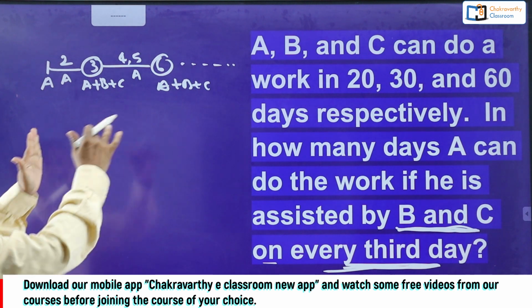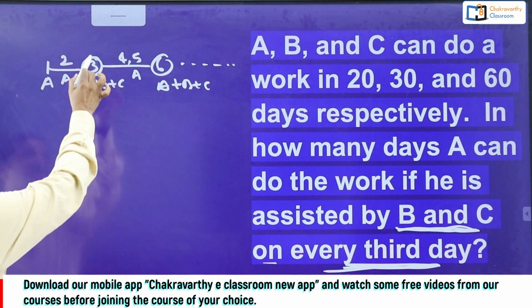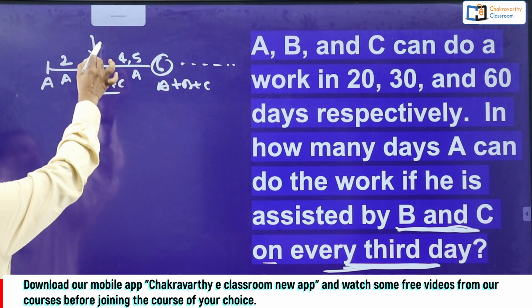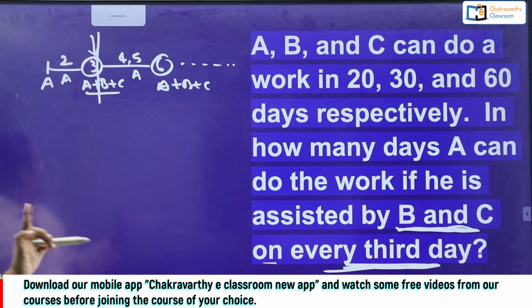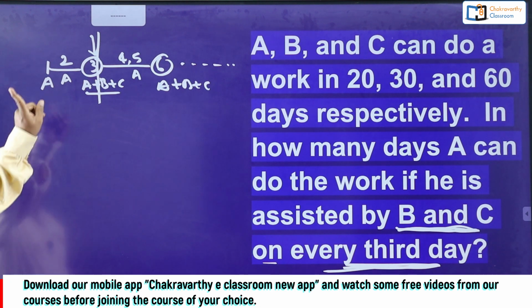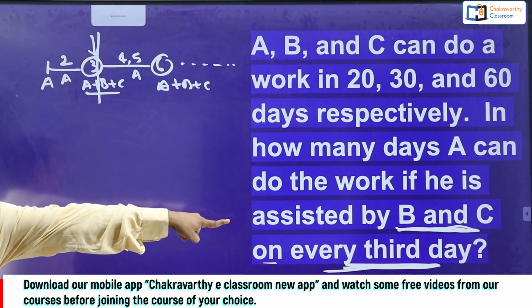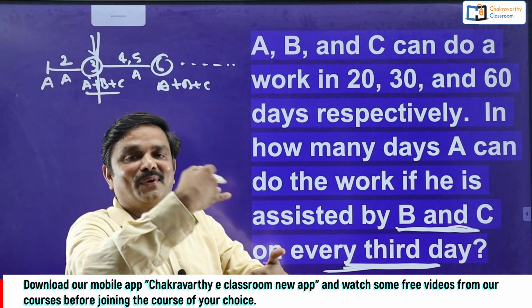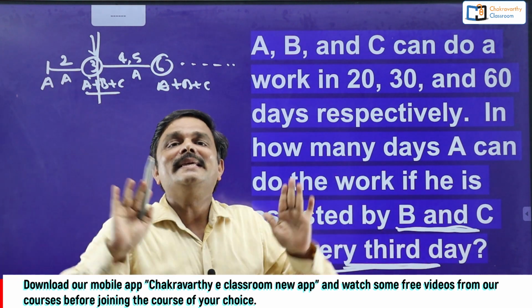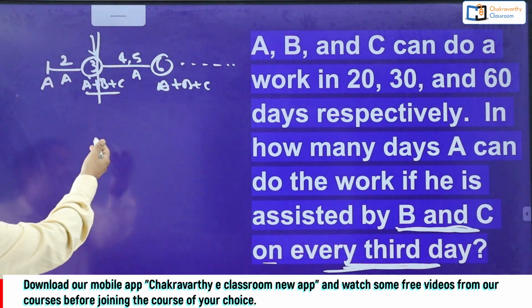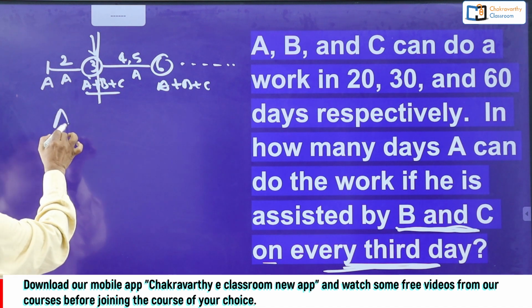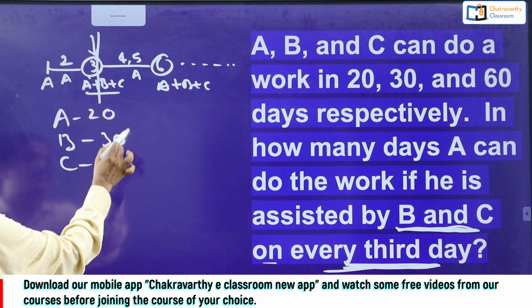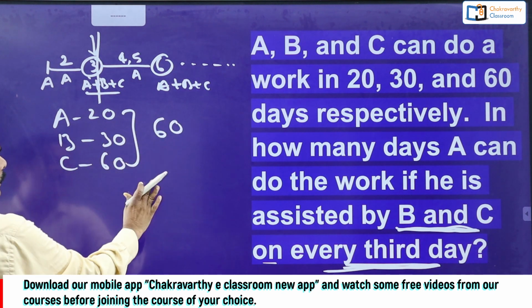See students, this type of questions, you do one thing. First, on every 3rd day, B and C are assisting A. You just take a break here just to find out how much work will be completed by A, B and C according to the given condition in 3 days. First you find out that. Later on I'll tell you how to go further to make the process easy. Okay, simple one you see. What's the total work here? A can do the work in 20 days, B can do the work in 30 days, C can do the work in 60 days. Obviously LCM is 60.